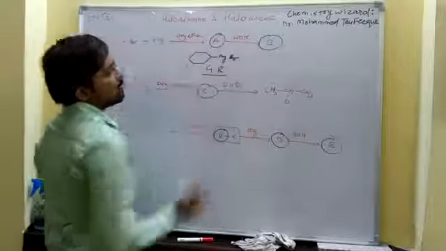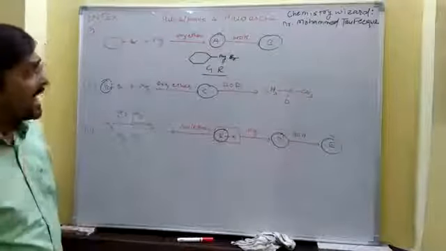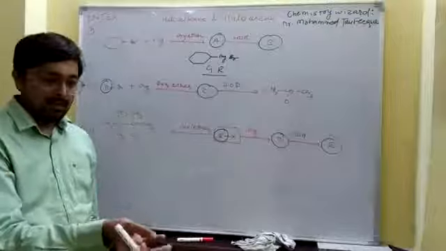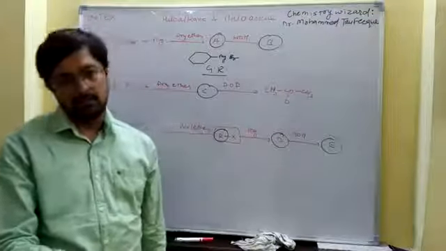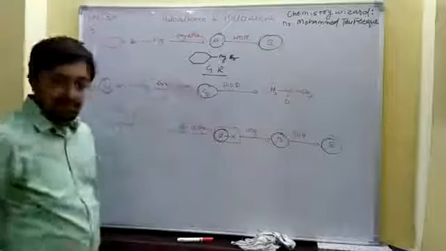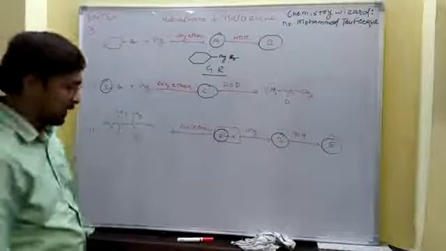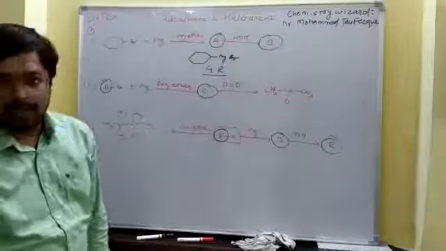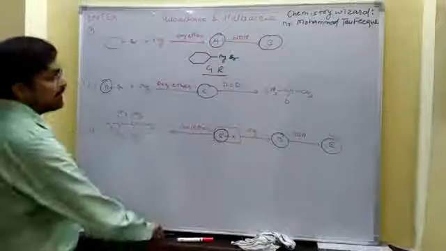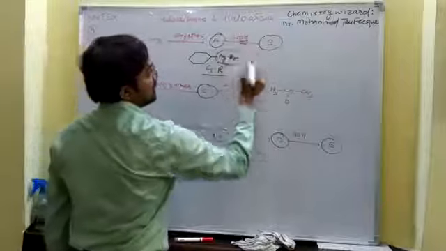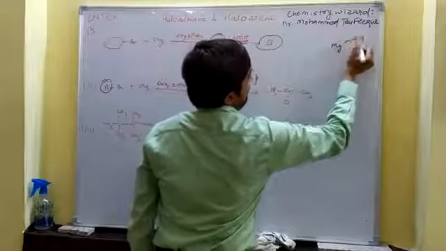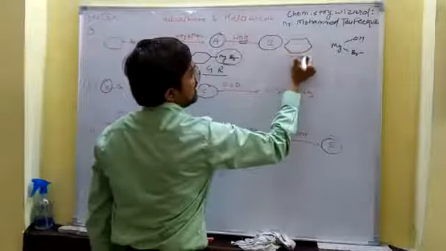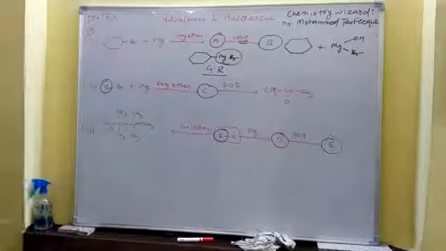Whenever a Grignard reagent is allowed to react with any solvent which is a proton donor, whether it is water, alcohol, or ammonia, then this MgBr reacts with this OH and gives MgOHBr, and the remaining hydrogen would be on this side and gives cyclohexane. So the product is cyclohexane.